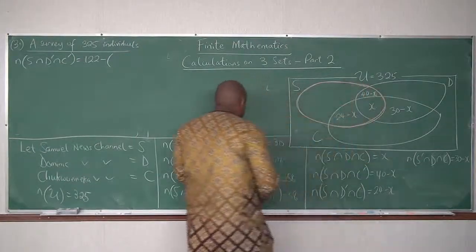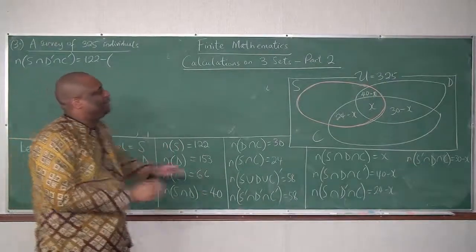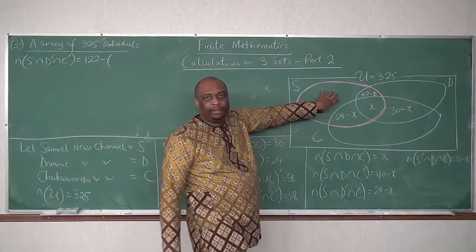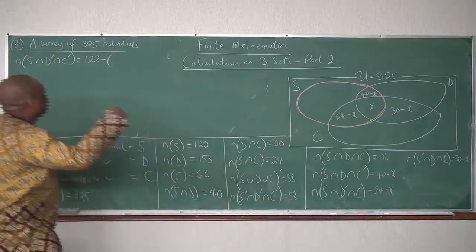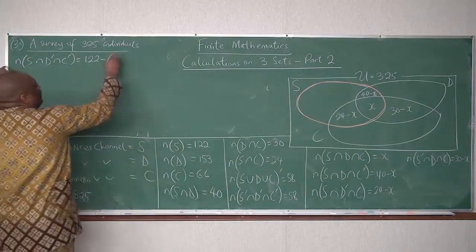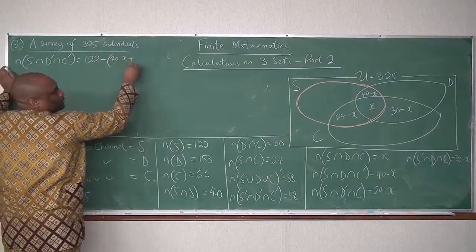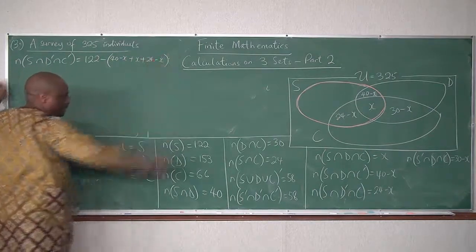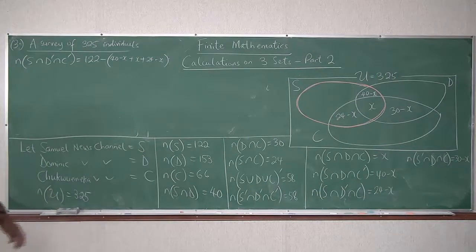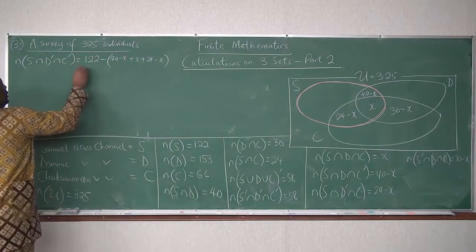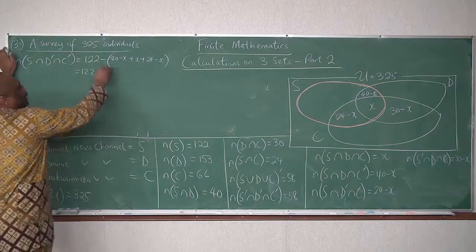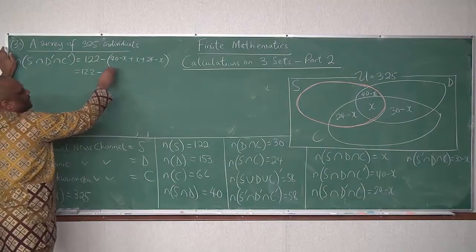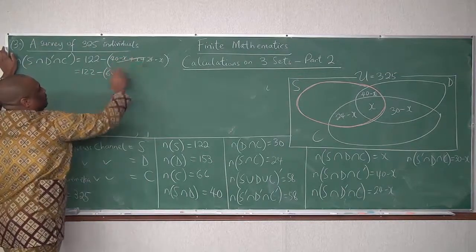Like we mentioned in part 1, if you want to find Samuel only, that is this area here. So this is 122 minus 40 minus X plus 24 minus X. Let's make sure we're getting this right so we don't make mistakes. 122 minus 40 plus 24 is 64, minus X plus X, that's done.